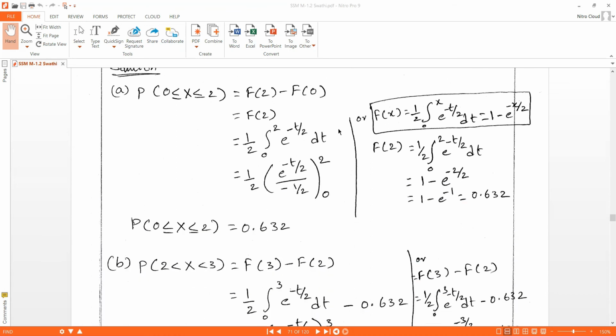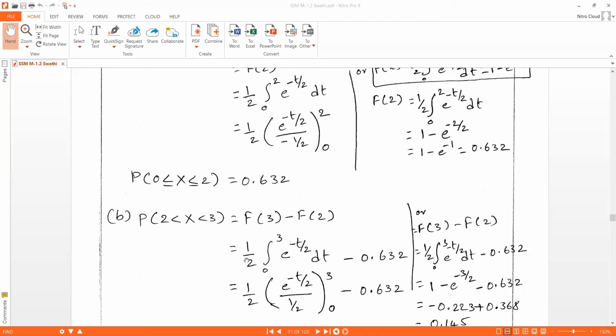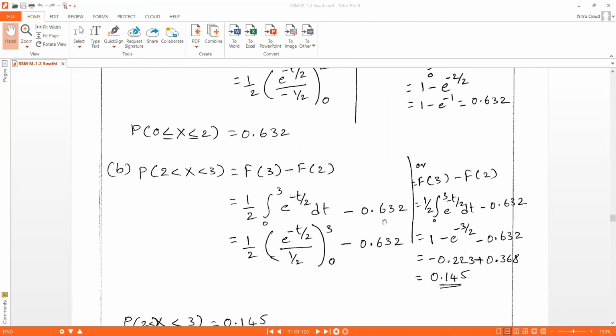Here x is 3: 1 by 2 integral 0 to 3 of e power minus t by 2 dt, minus 0.632, that is the f of 2 value. Now the formula is like this, so in this place we can directly substitute the formula: 1 by 2 integral 0 to x of e power minus t by 2 dt is 1 minus e power minus x by 2.